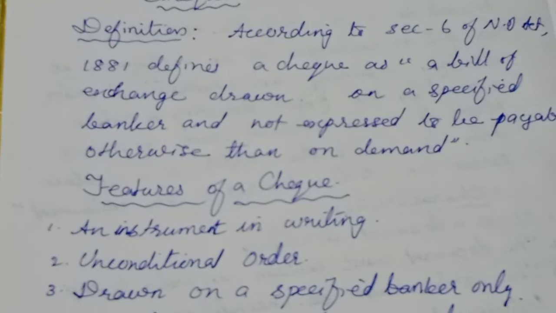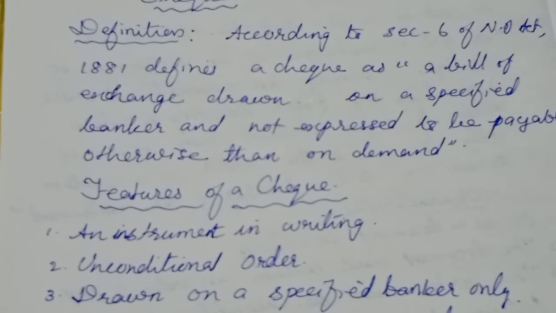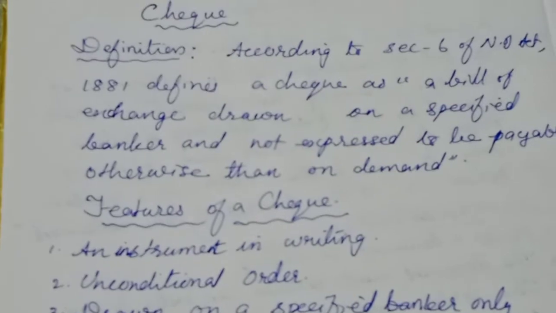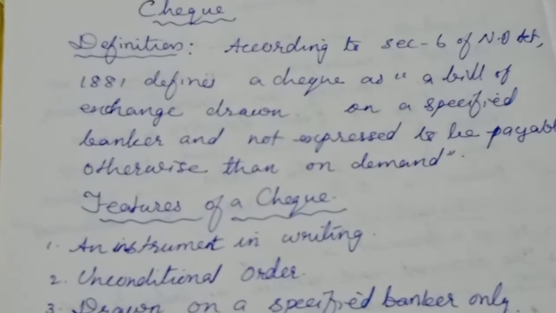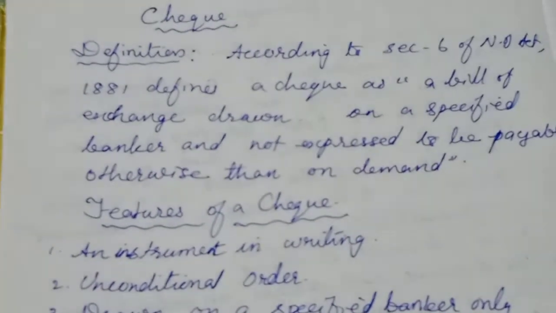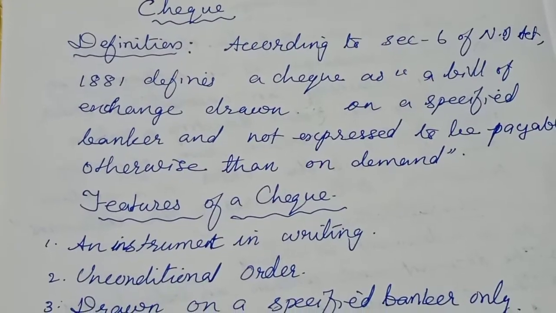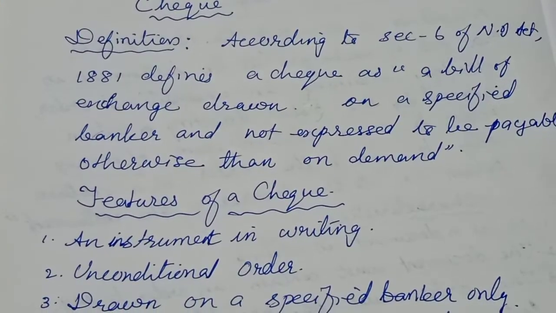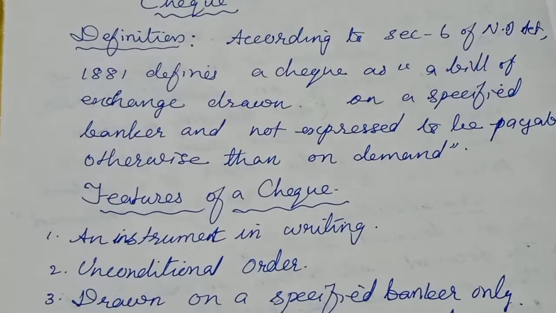Today you are going to learn about check. What is the definition given according to the Negotiable Instrument Act 1881? Then its features. First of all, the definition of check.